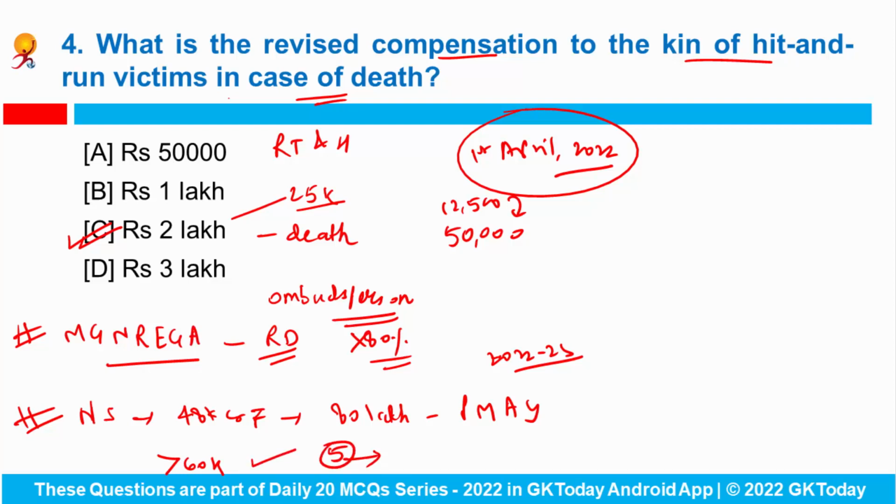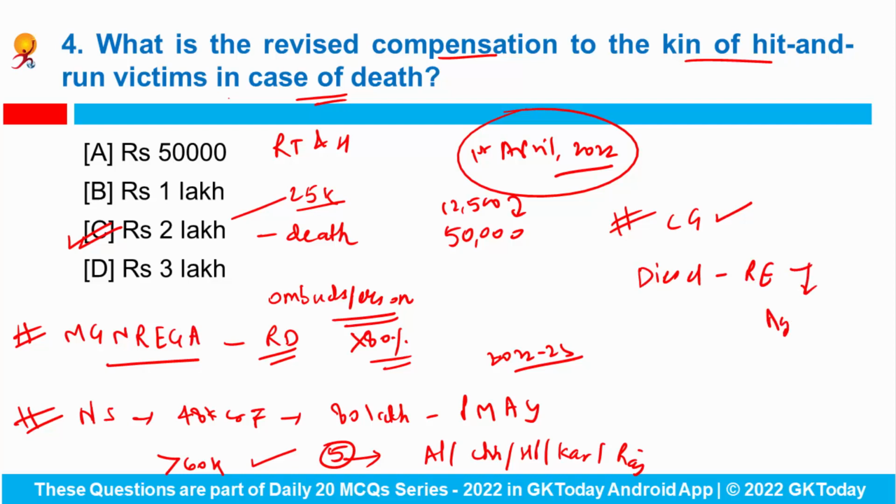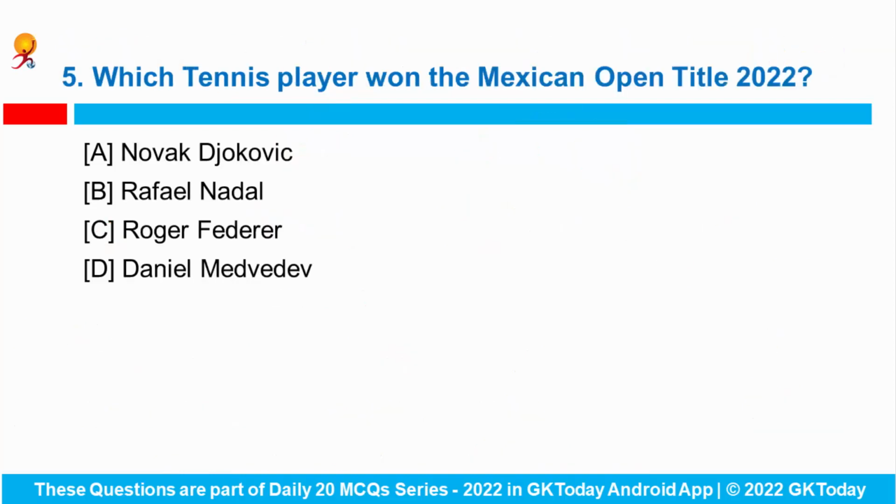Which are these 5? Andhra Pradesh, Chhattisgarh, Himachal Pradesh, Karnataka and Rajasthan. Okay. Also do remember that the central government has recently set the target for replacing diesel with renewable energy in the agricultural sector by which year? By 2024. Okay. Question number 5.